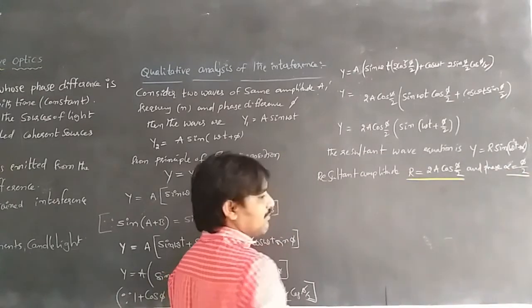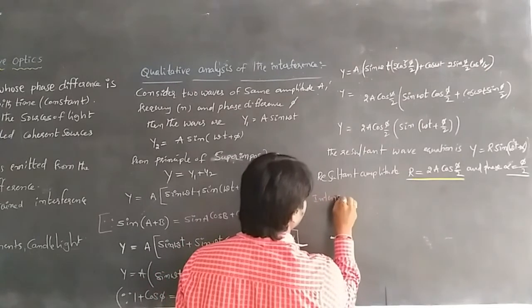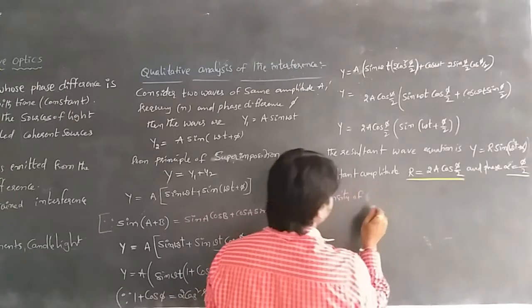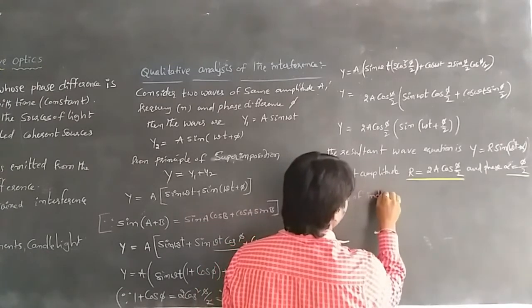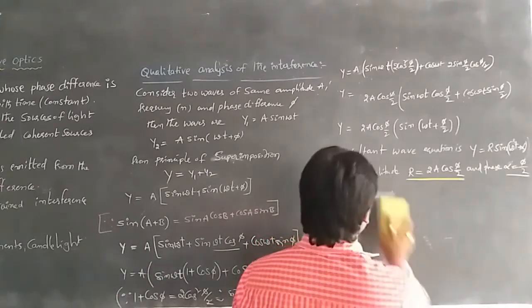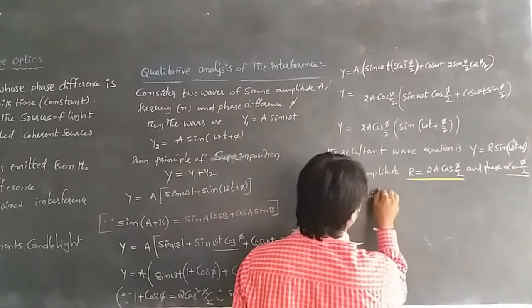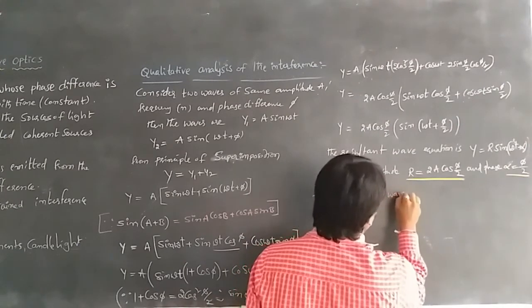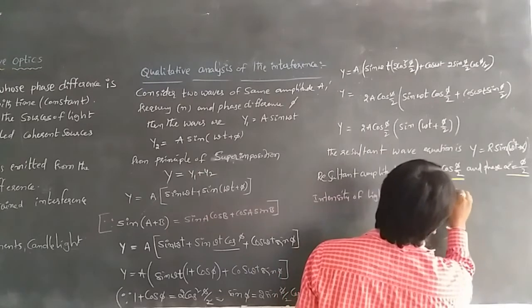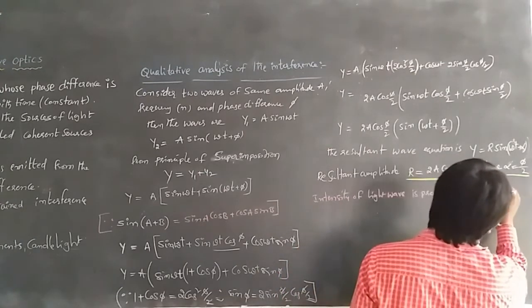But we know that the intensity of a light wave is proportional to the square of its amplitude.